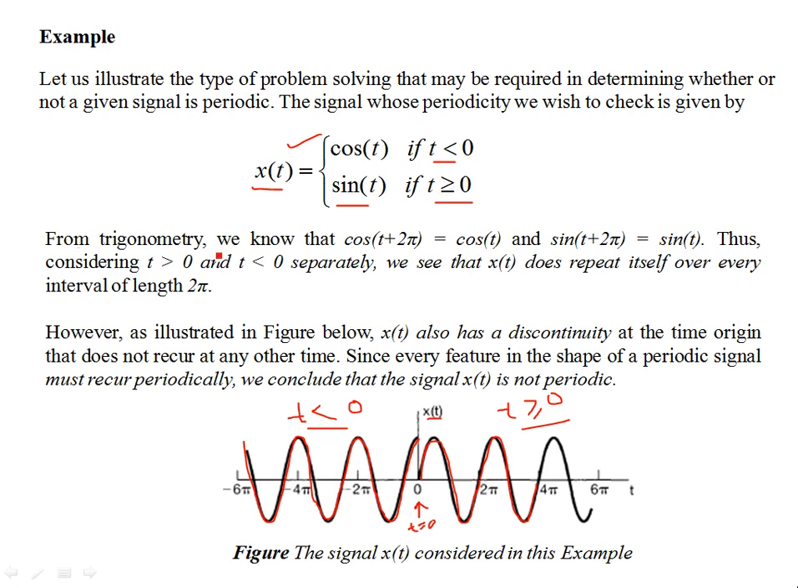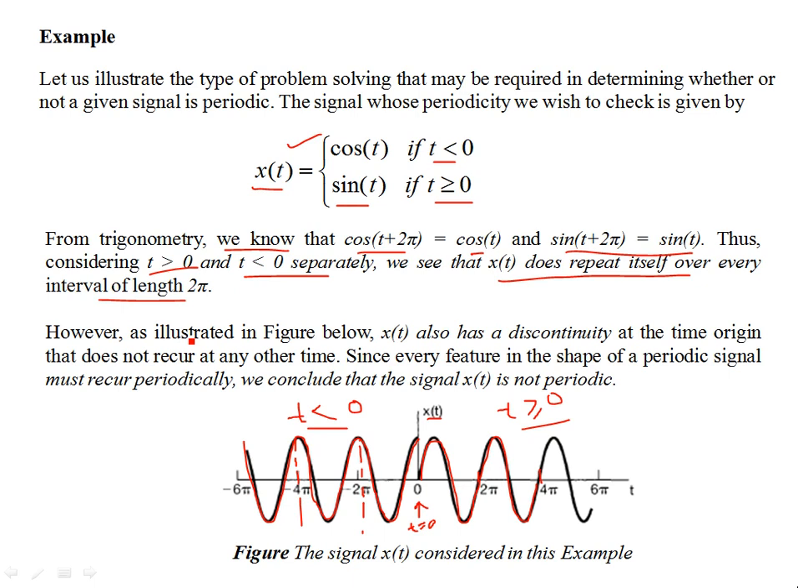So from trigonometric identity, we know that cosine of t plus 2 pi is cosine t. Similarly, sine of t plus 2 pi is sine t. Thus, considering t greater than 0 and t less than 0 separately, we see that x(t) does repeat itself over every interval of length 2 pi. However, this follows from the trigonometric identity. You can see this over 2 pi, 4 pi, 2 pi being the fundamental. The trend repeats; the sinusoidal functions are repeating themselves.